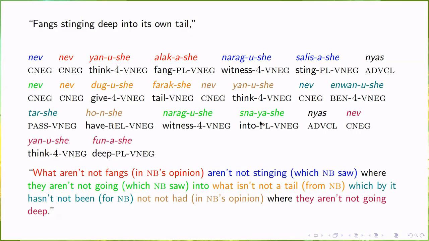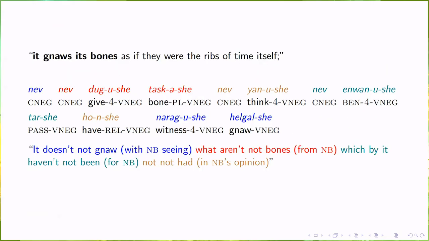And here we have the plural morpheme as ya, as mentioned, and everything else is largely as it was in the previous sentence. Nev nev dugushe, taskashe, nev yanushe, nev enwanushe, tarshe, honshe, naragushe, helgalshe. It doesn't not gnaw with nobody seeing what aren't not bones from nobody, which by it haven't not been for nobody, not had.